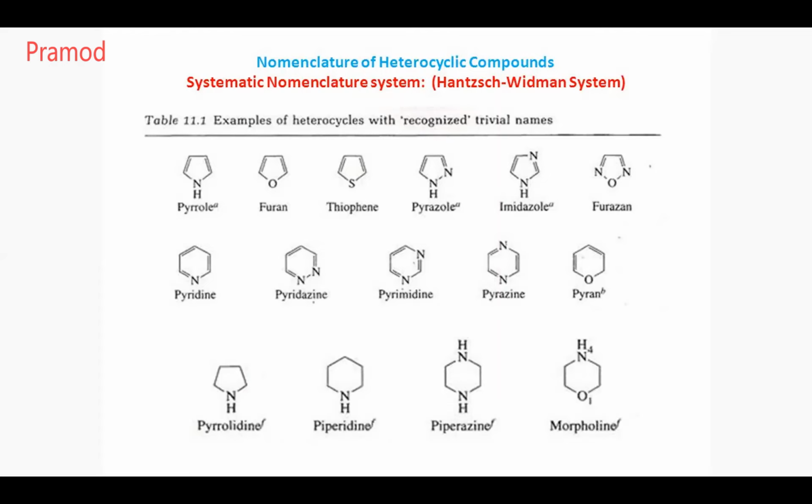What is pyrazine? Where is the nitrogen position? 1 and 4. Yes or no? See, in piperazine, where is the position of nitrogen? 1 and 4. Same, 1 and 4. It is the saturated analog of pyrazine. Okay. Piperidine is your saturated analog of your pyridine. Pyrrolidine is the saturated analog of your pyrrole. So this is how you can remember the structures and the names.